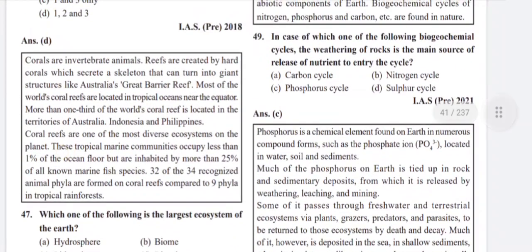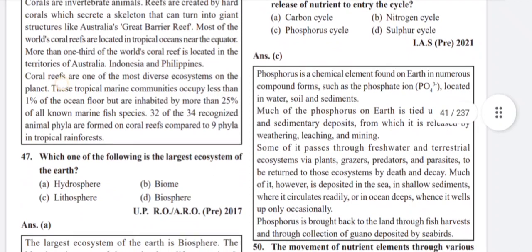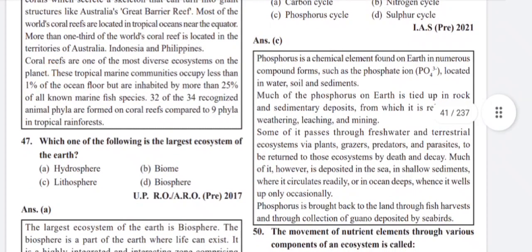Let us repeat this question: in case of which one of the following biogeochemical cycles is the weathering of rocks the main source of release of nutrients to enter the cycle? Phosphorus cycle. Phosphorus is a chemical element found on Earth in numerous compound forms such as phosphate ion PO4 3-, located in water, soil and sediments.